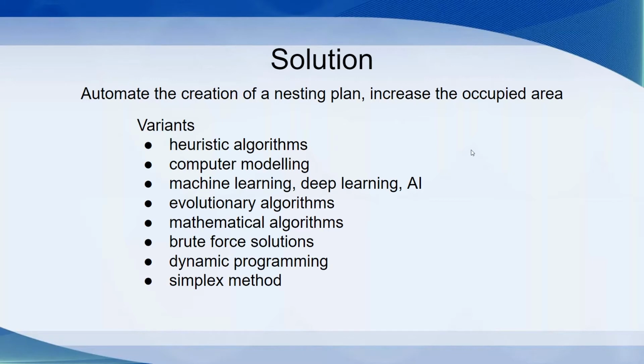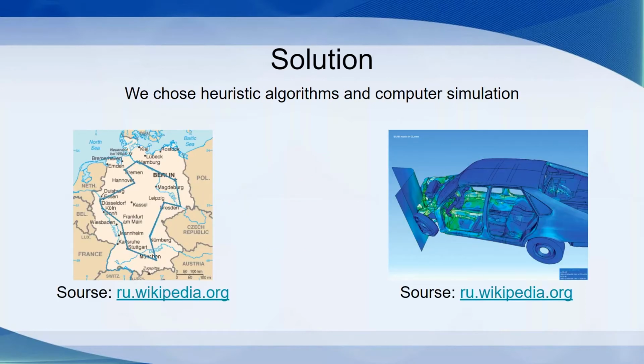And we have chosen our heuristic algorithm and computer simulation as our methods. The first will grant us the ease of understanding. The latter will let us make use of the ability to conduct physical experiments close to real. On the left, there is the traveling salesman problem, to which the greedy heuristic is applicable. On the right, you can see a computer simulation of a process of collision of a car with an obstacle.